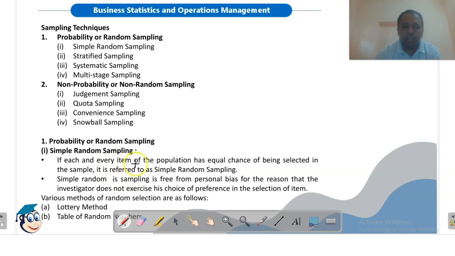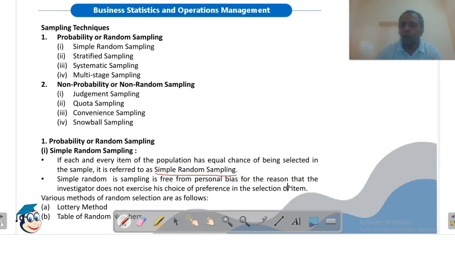So the first technique is simple random sampling. If each and every item of the population has equal chance of being selected, the sample is referred to as simple random sampling. Simple random sampling is free from personal bias for the reason that the investigator does not exercise his choice or preference in the selection of items. So we are randomly selecting an item. For example, say there is a box which contains 50 balls of different colors.